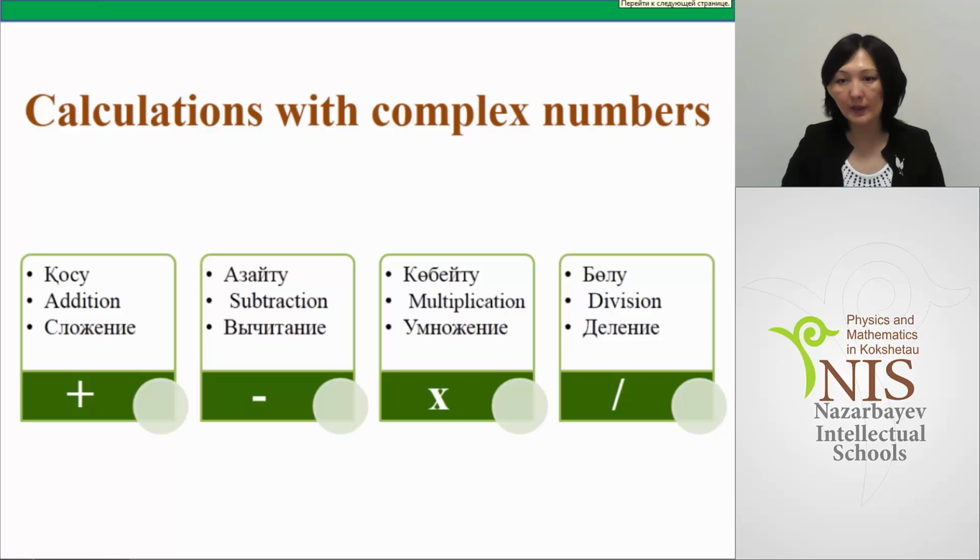Now we are going to consider the calculation with complex numbers. 4 of them you can see on the slide. Addition, in Kazakh хосу, in Russian сложение. Subtraction, in Kazakh азайту, in Russian вычитание. Next, multiplication, in Kazakh көбейту, in Russian умножение. Division, in Kazakh бөлу, in Russian деление. We will consider these 4 arithmetic operations, and we will consider involution, raising to a power, and square root of complex numbers.